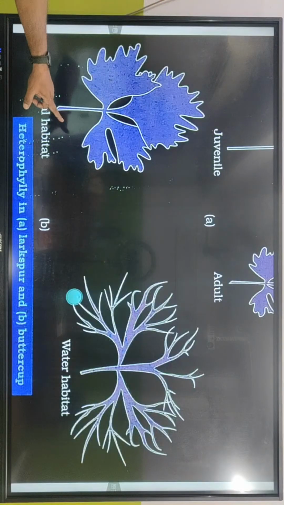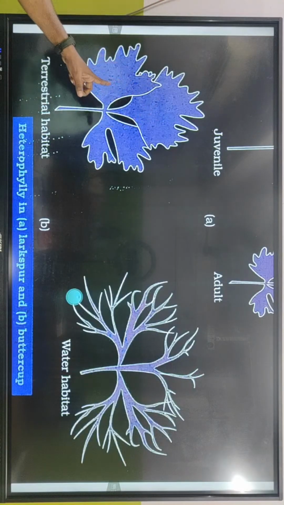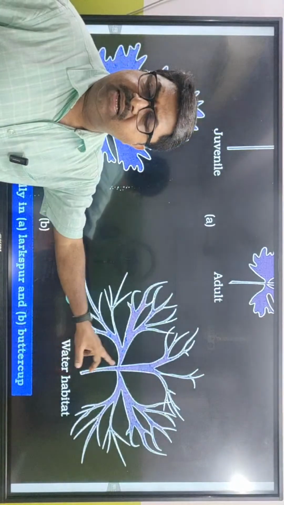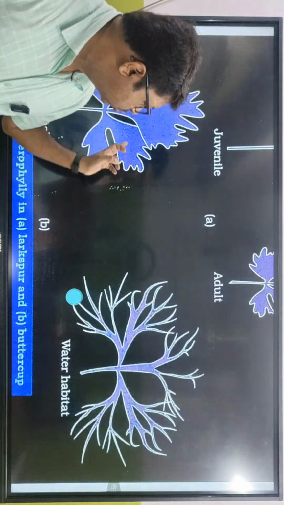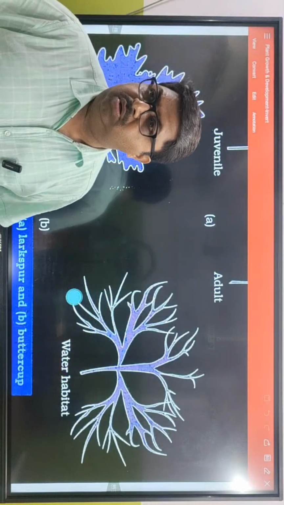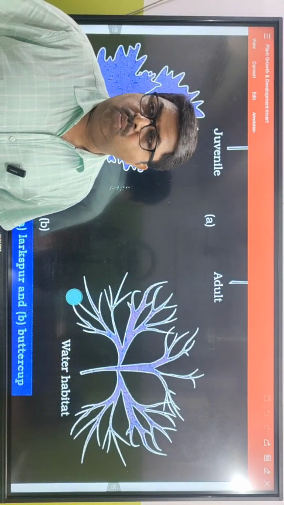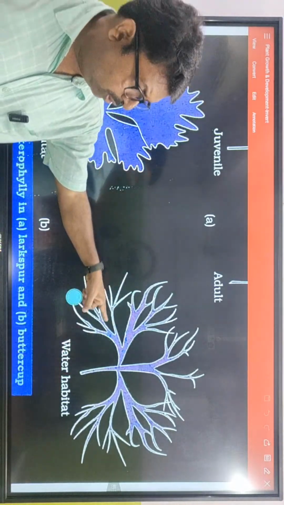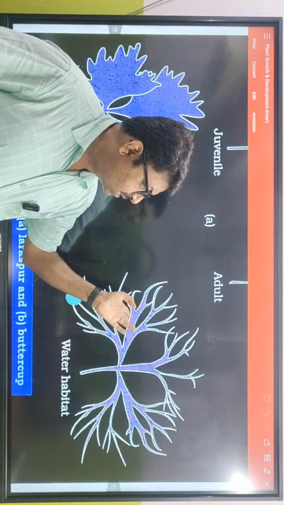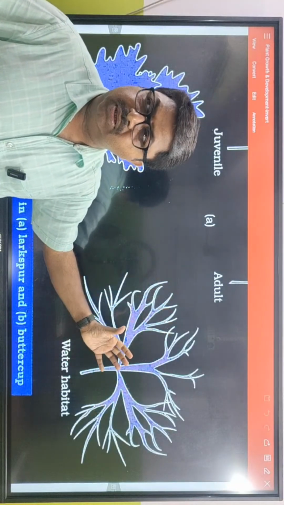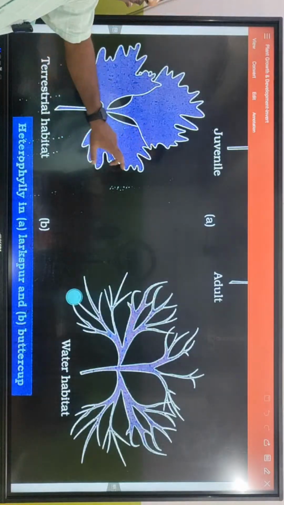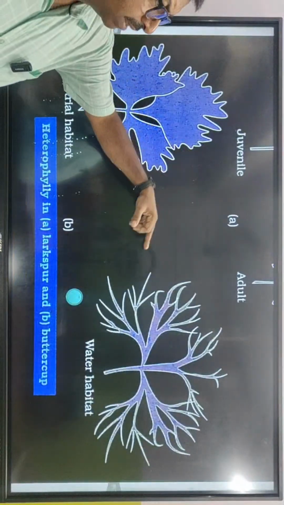বাটারকাপে দেখ, terrestrial habitat, land habitat, the leaf looks like this, but in water habitat the leaf structure has become like this. আচ্ছা, ওয়াটারে এরকম থাকলে কি হতো? What could have happened? ওয়াটারে ছিঁড়ে যেত পাতাগুলো, পাতাগুলো এরকম সরু সরু আছে বলে জলটা মাঝখান দিয়ে কেটে যাবে, পাতা নষ্ট হবে না, আদারওয়াইজ ছিঁড়ে যেত পাতাটা। Clear? So these are two examples about larkspur and buttercup. So heterophily examples become different shaped leaf.